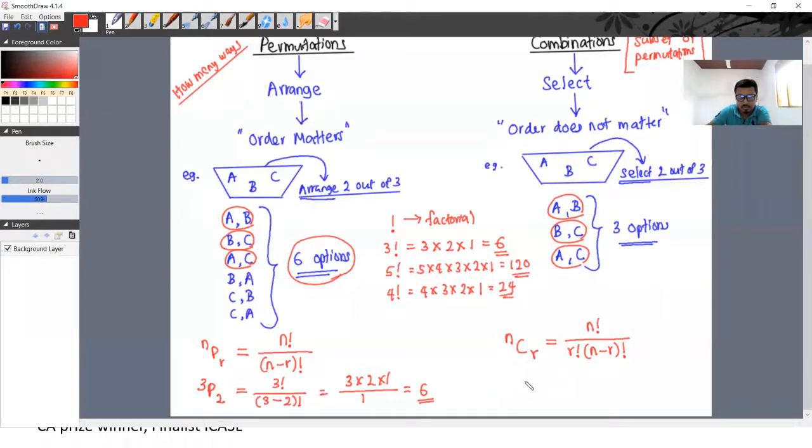So the n value, how many items were there originally? 3 items. So the value of n is 3. r, how many items are we going to select? That is 2. Equals what?